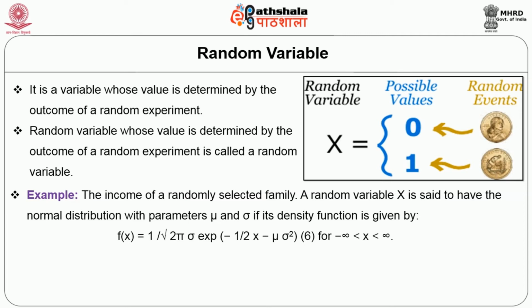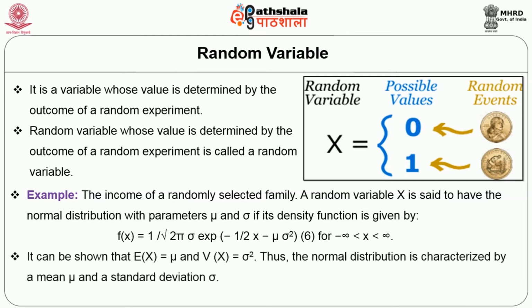It depends upon whether the population is definite or indefinite. It can be shown that the expected value E(X) is equal to the mean, and the variance of X is equal to the square of the standard deviation. The normal distribution is characterized by the mean and the standard deviation.